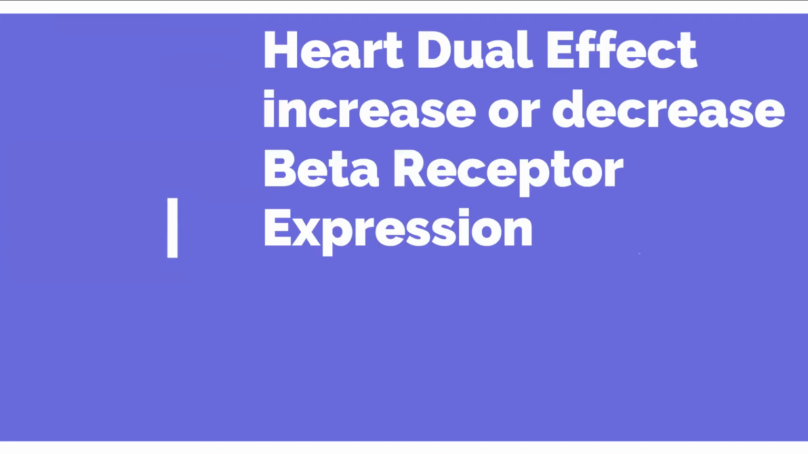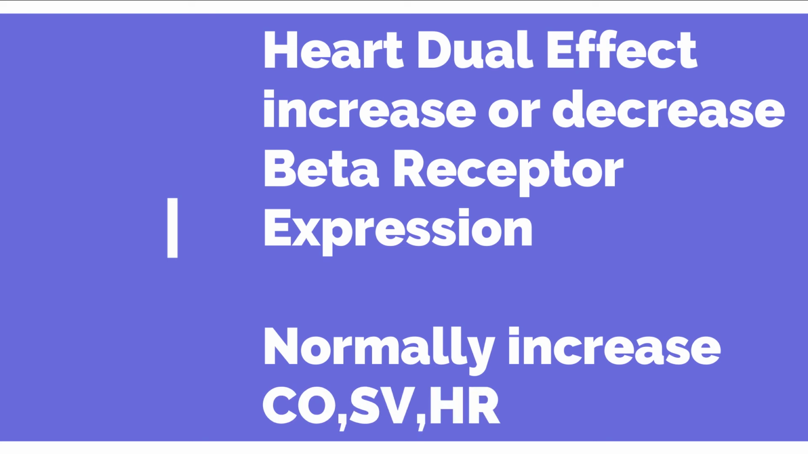On the CVS, thyroid hormone has 2 effects. It increases the beta receptors in the heart. In the case of thyrotoxicosis, it decreases the beta receptors. If it increases the beta receptors, it is going to increase the cardiac output, heart rate and stroke volume.